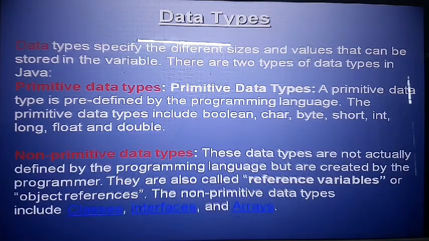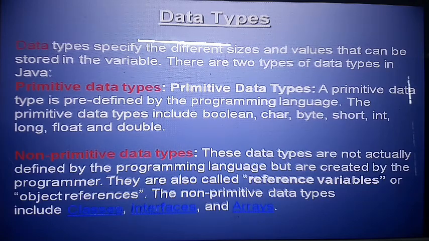Second one, non-primitive data types. This is also most important. These data types are not defined by the programming language. They are defined by the programmer, like me, like you. So the computer does not understand this data, because it is not predefined. It is defined by the user according to the requirement.